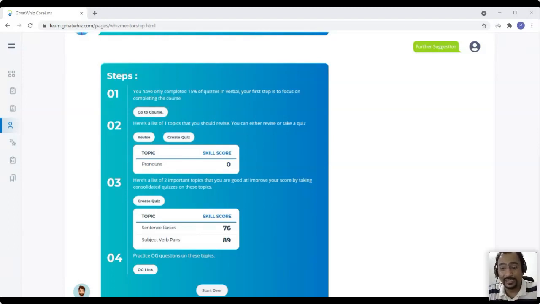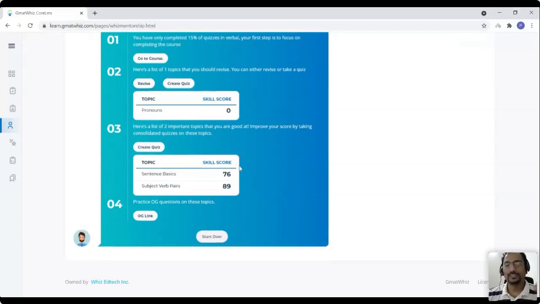Imagine that I right now take a mock test, and I would end up seeing a poor score in all these areas that I can see. I have to first work on the weak areas, and that's what the Viz and the mentorship will guide you to do. Okay, so this is the level of analysis that you can do. And again, you can always start over.